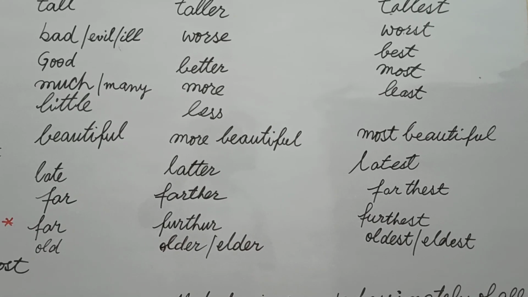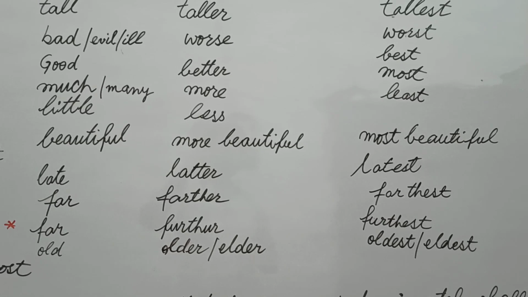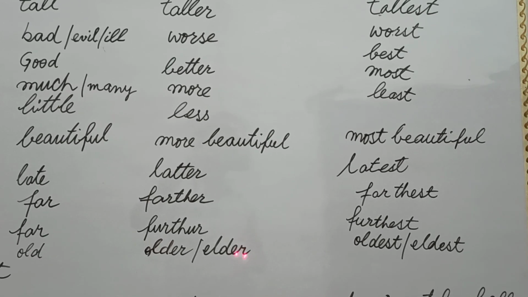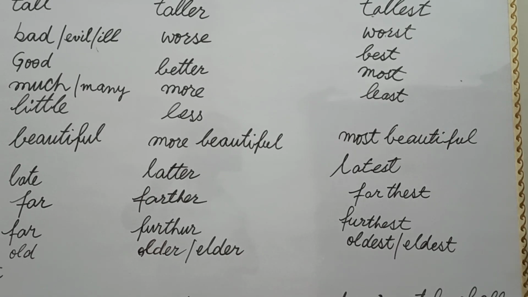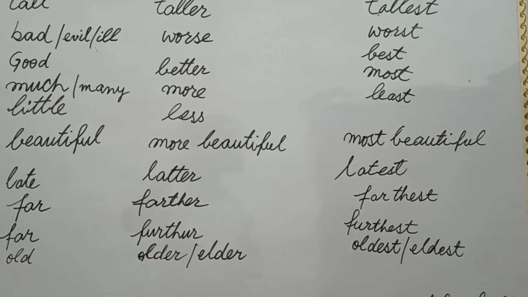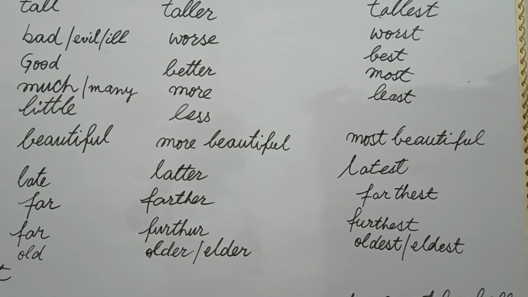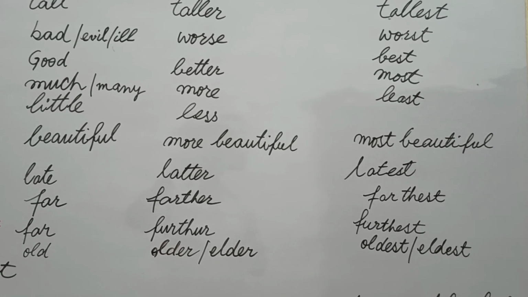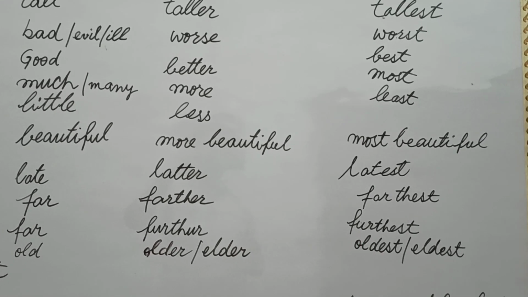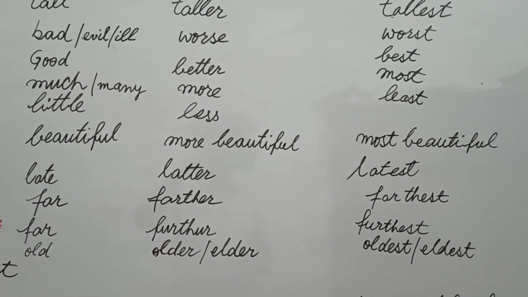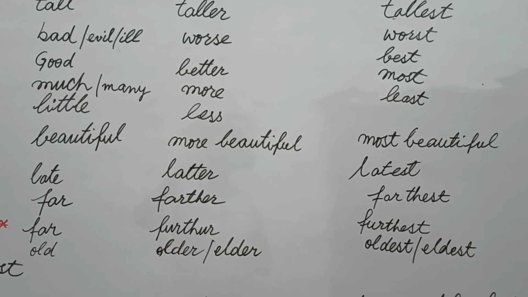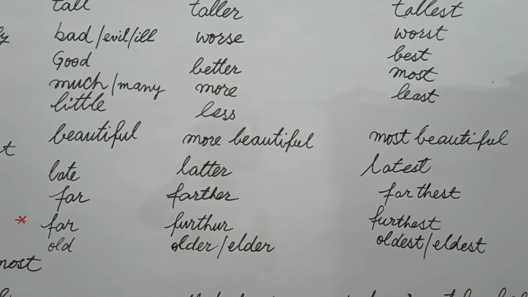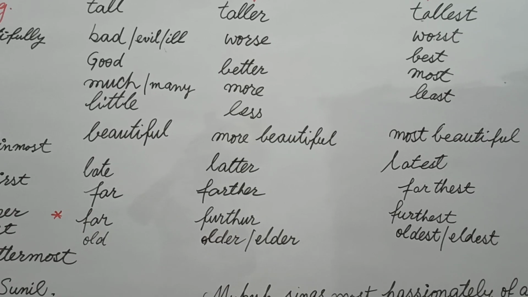Students, in the same way, when we describe some old thing that's ancient, we use old, but in our blood relations, we change this old into elder and eldest as a superlative degree. But we use the quality old for ancient things, and the things on which a long time has passed, we use older and oldest. And this degree can also be used in the relations which are based on non-blood relations, means your friends. This can be used for your neighbors and those who are not related by blood.